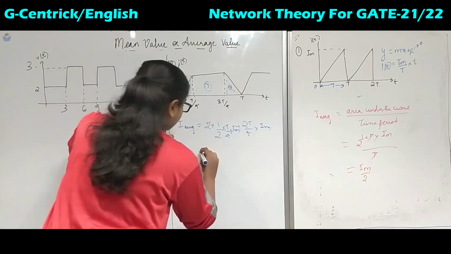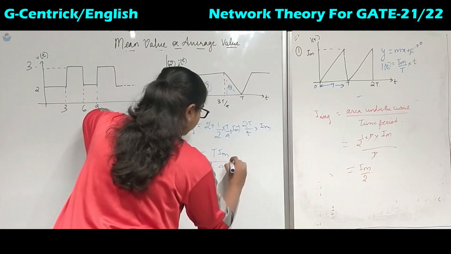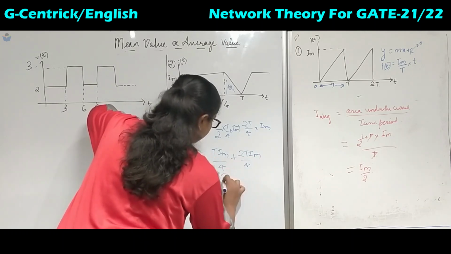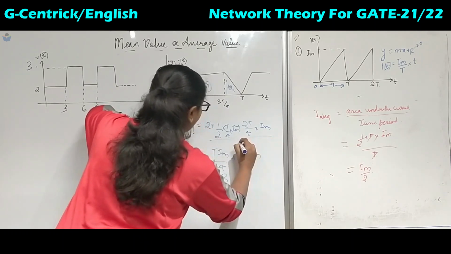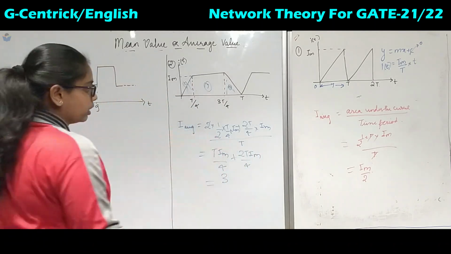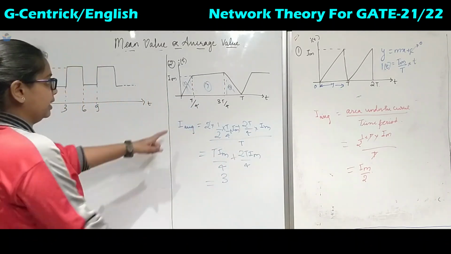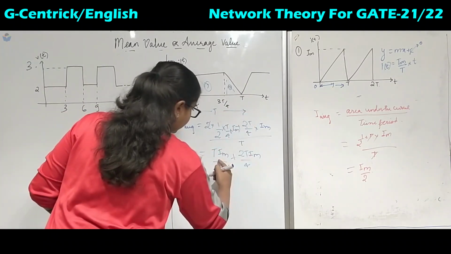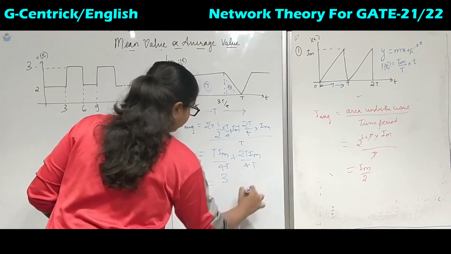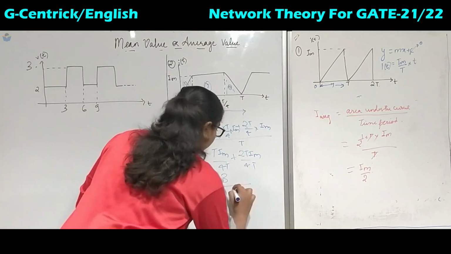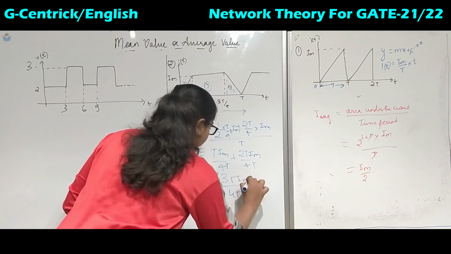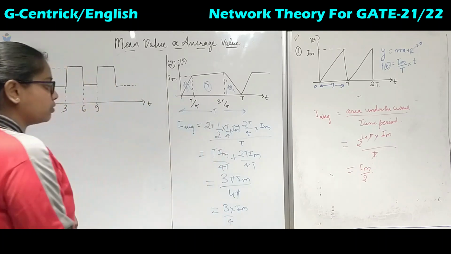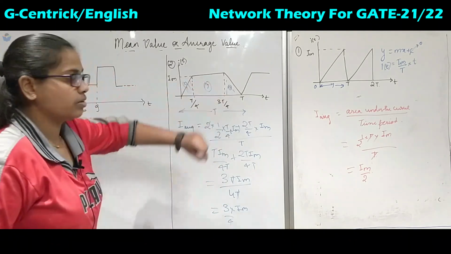Okay, so this 2 gets cancelled. T into Im by 4 plus 2T by 4 into Im. So we have got 3 in total. This is total upon the time period T. Okay, we should not forget to write this one upon the total time period T. So this is 3T Im, and here also T will come, upon 4T. This T gets cancelled. So this is 3 by 4 times Im. This is the average value for this waveform.